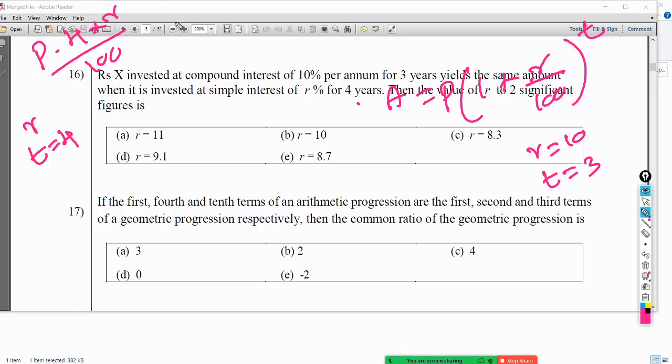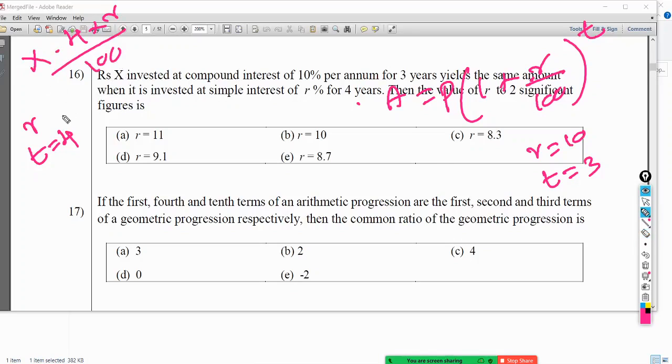Okay, right. So now they say X is invested, so let's take this as X rather than P, because they say X is invested, so the principal is X.